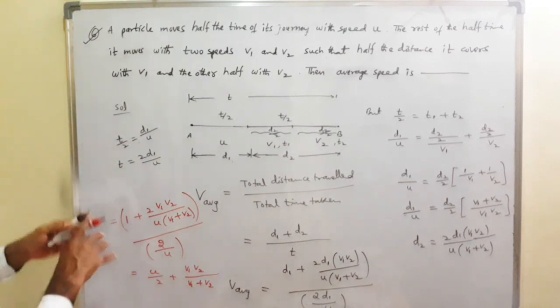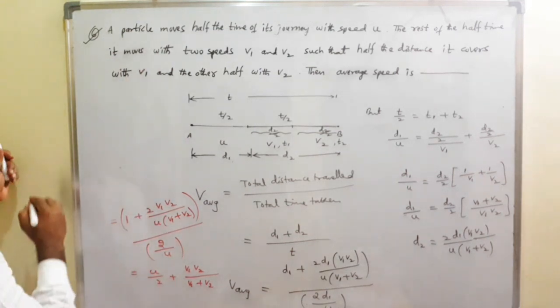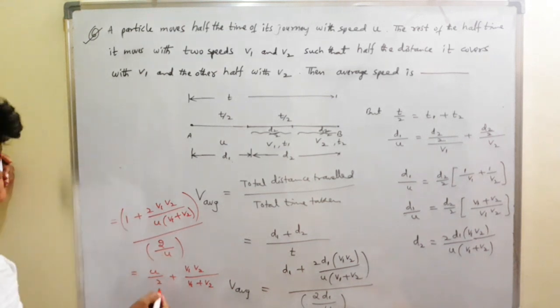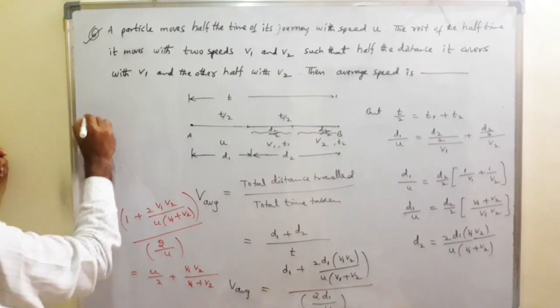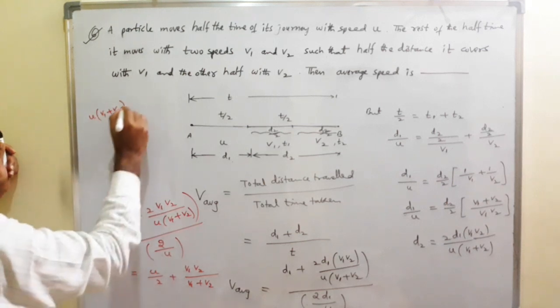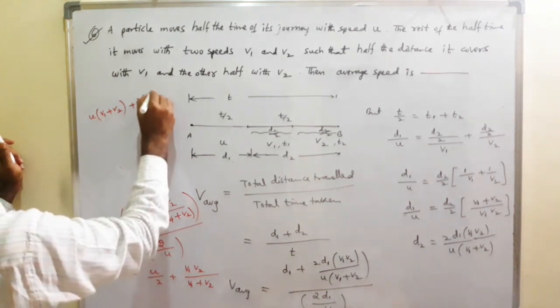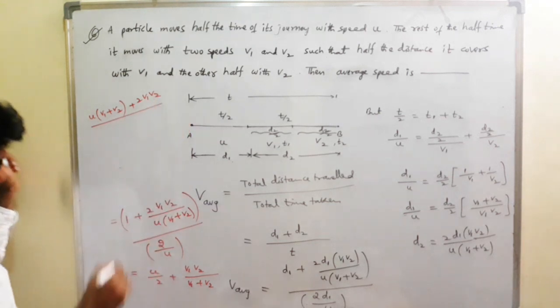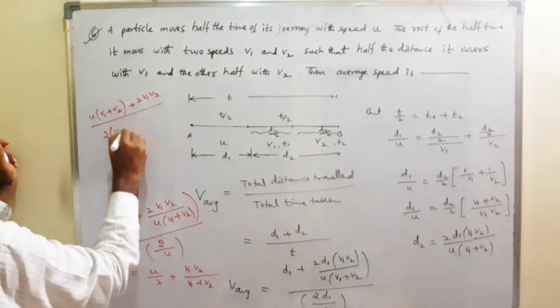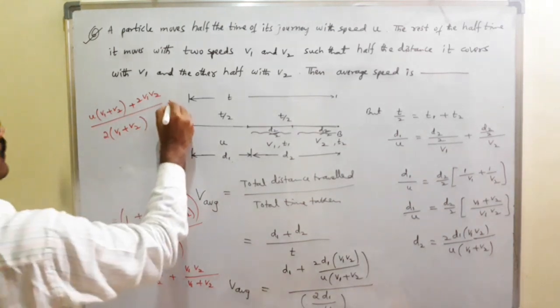Final answer, listen: take LCM, the LCM is 2 into v1 plus v2, so it is u into v1 plus v2 plus 2 v1 v2, divided by 2 into v1 plus v2. This is the final answer.